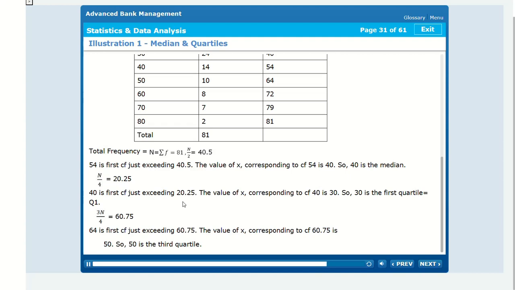3N by 4 equal to 60.75. 64 is the first cumulative frequency just exceeding 60.75. The value of x corresponding to cumulative frequency 64 is 50. So, 50 is the third quartile.